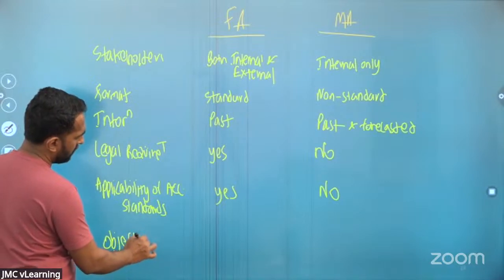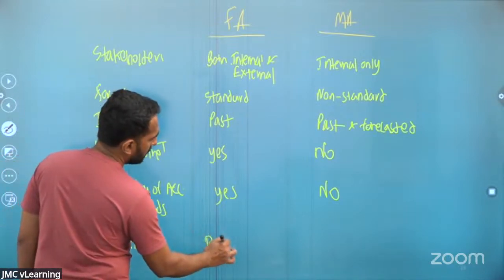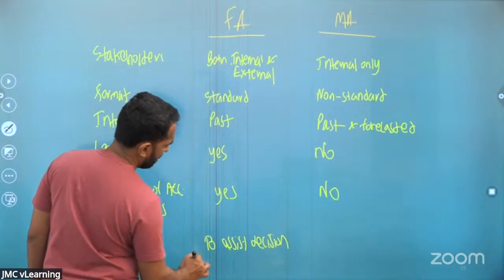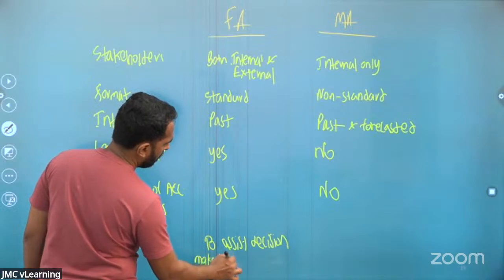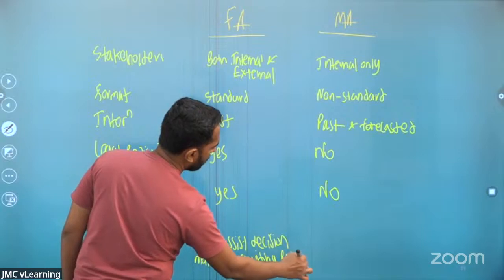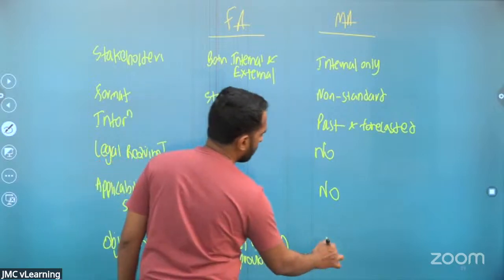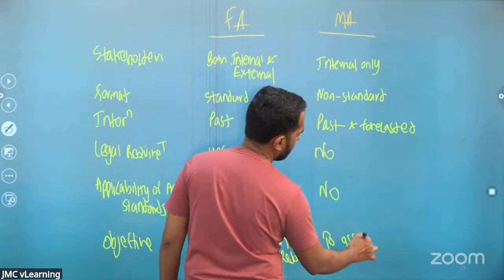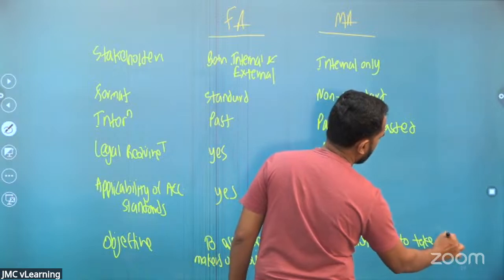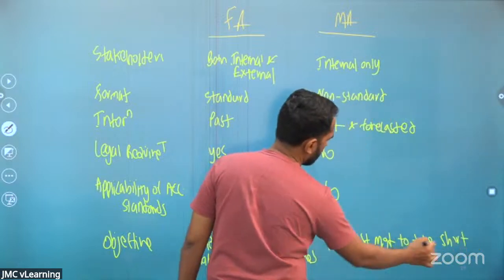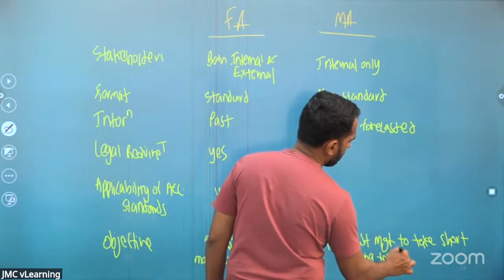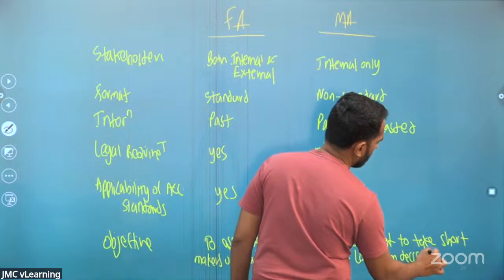Objective: to assist decision makers on providing resources. To assist management to take short and long-term decisions. Right.